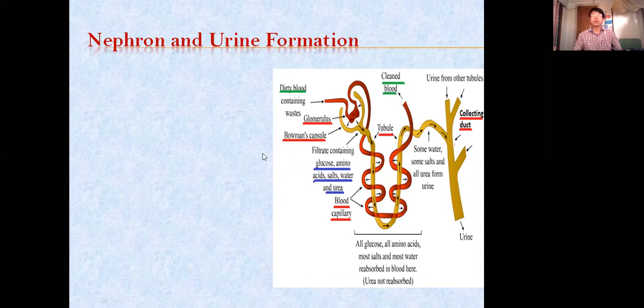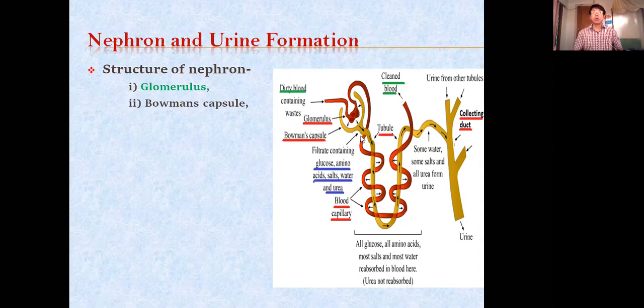Now in this nephron, let's see the structure first. Structure of nephron. First, glomerulus. Now you see in the diagram, this part, I have underlined it here with red ink: glomerulus. Glomerulus is nothing but a blood capillary. Again, blood capillary means the smallest blood vessels inside the kidney, and one more is called Bowman's capsule. So these blood capillaries inside the Bowman's capsule are called the glomerulus. So glomerulus is not something else. It is blood capillaries only.